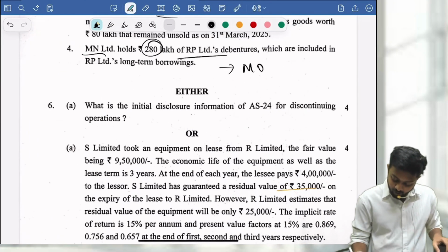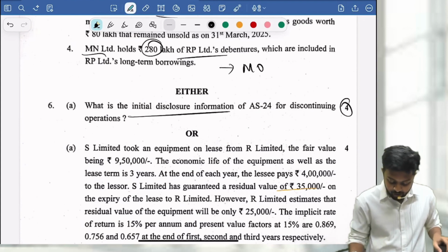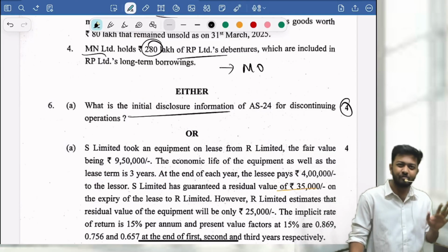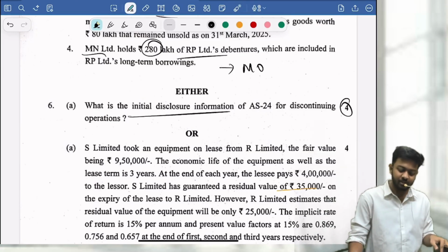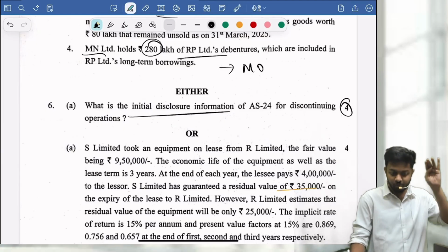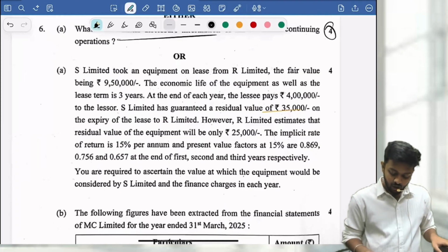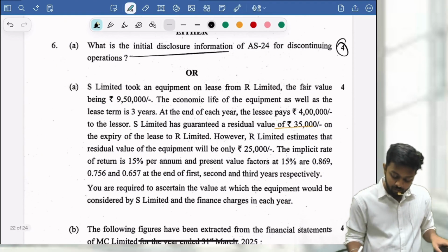Again, see, 4 marks. What is the initial disclosure information of AS24? Now those who ignore theory, around theory there are 4 marks. Such an easy question. You know, initial disclosure. What all you are supposed to disclose? Remember? Or else, even if you don't know that, no problem at all.